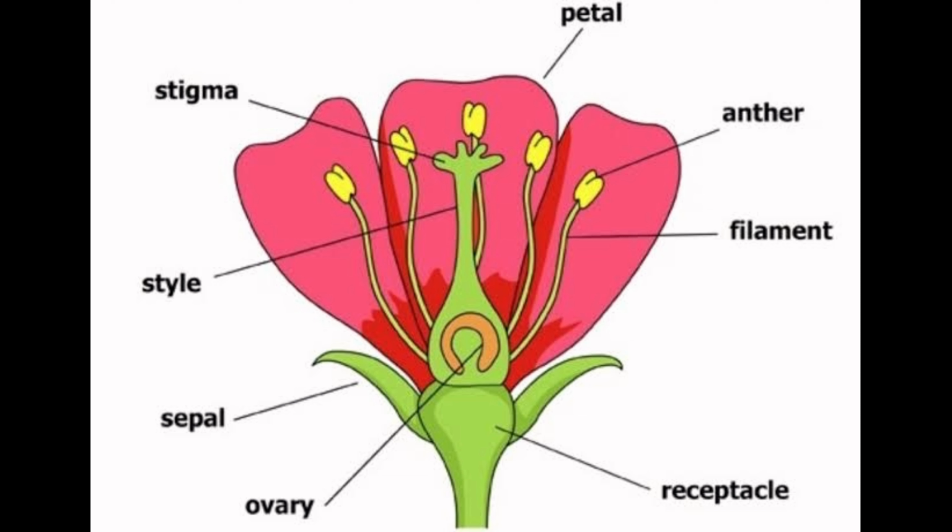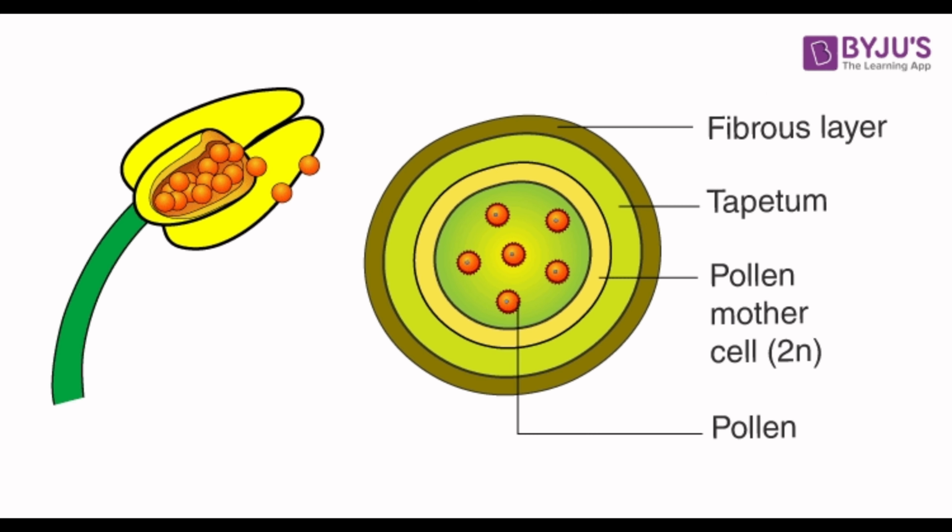The process of transfer of pollen from anther to stigma is called pollination. This is very important. If recognized on the stigma, they germinate to reach the ovule, where fusion of male and female nuclei takes place.